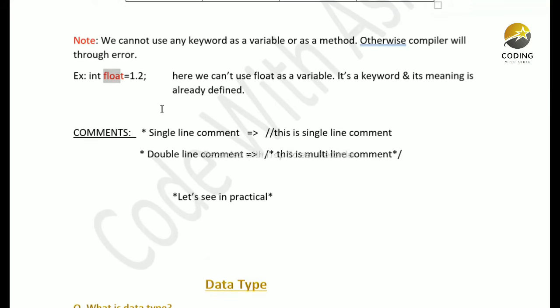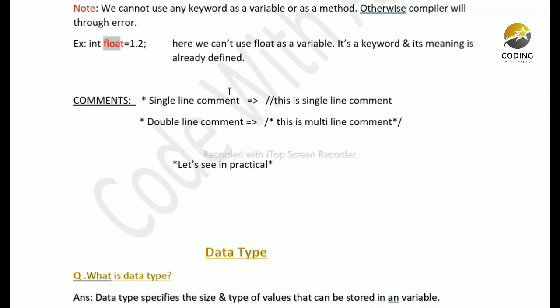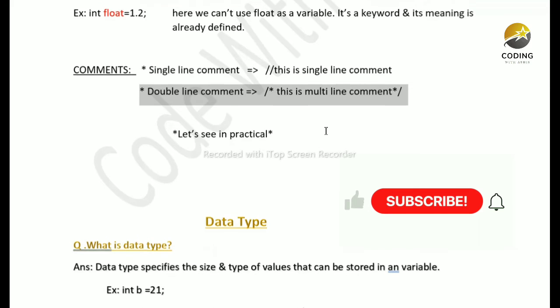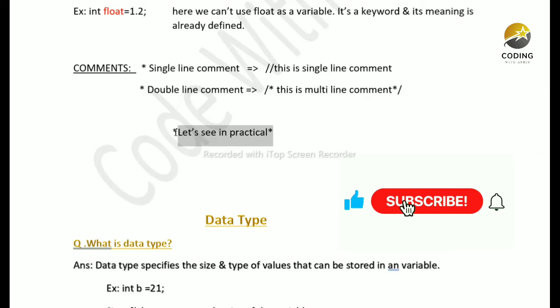Next is comments. How to use comments in the C language. A single line comment is defined with two forward slashes, and a multi-line comment is defined like this. We will see it in the practical.